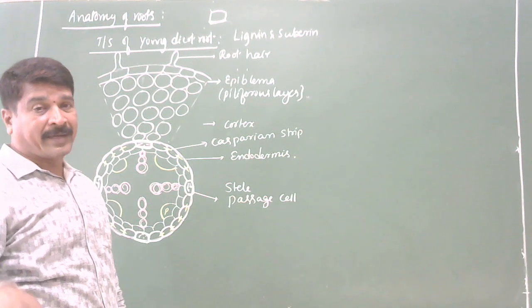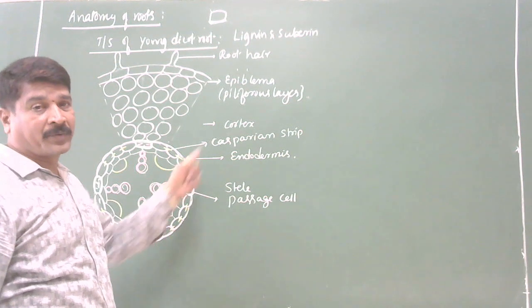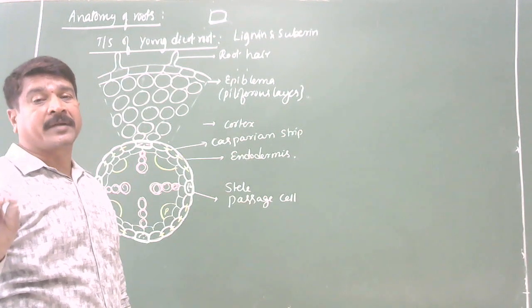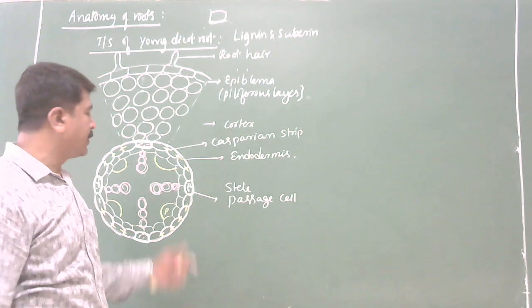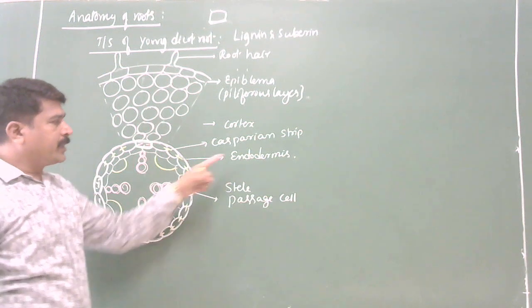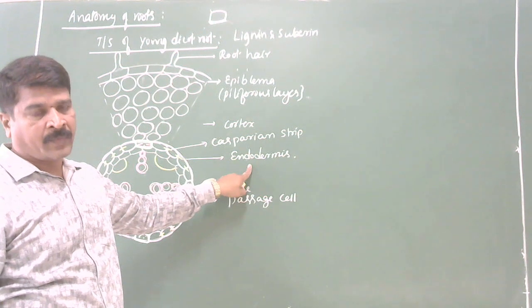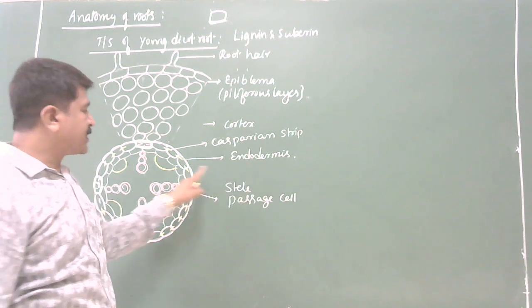Because more nearly 80% of the anatomy of dicot is similar to the monocot only. You people have to concentrate on the differences. That you should keep in mind. I'll repeat once again. The innermost layer of the cortex is called endodermis, made up of a single layer of